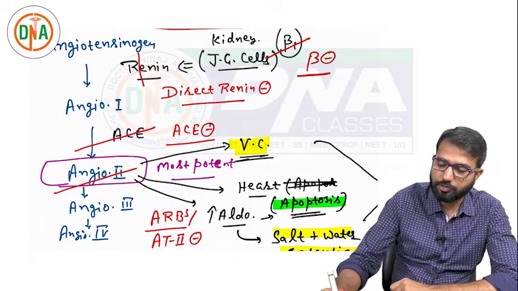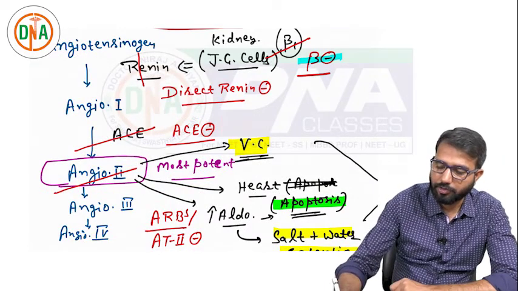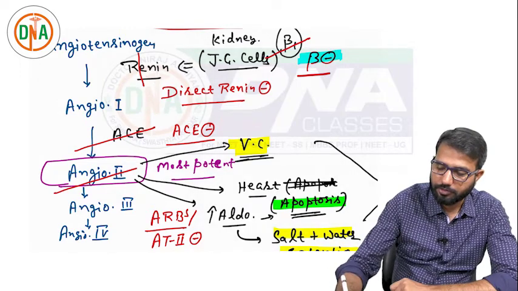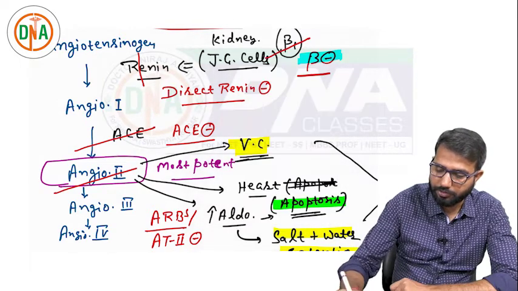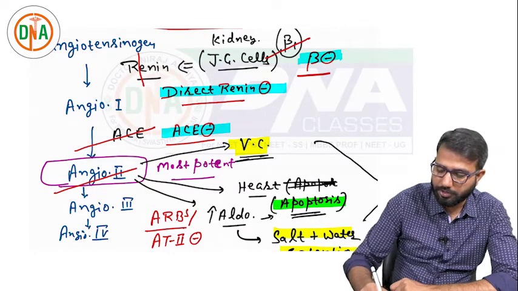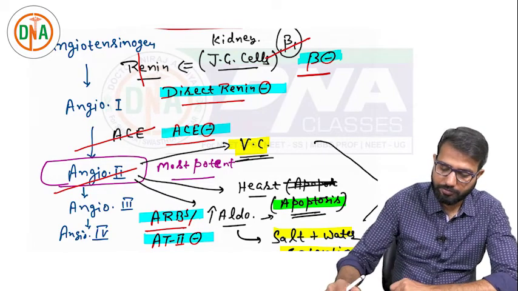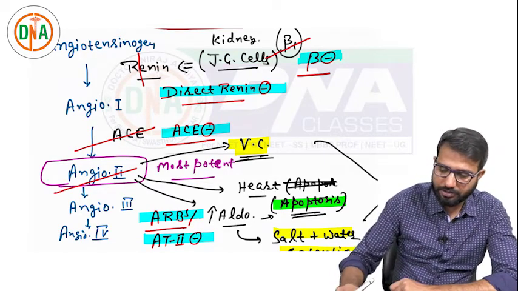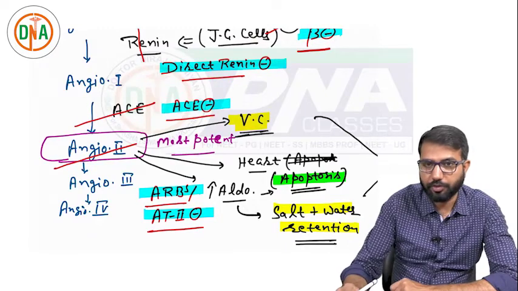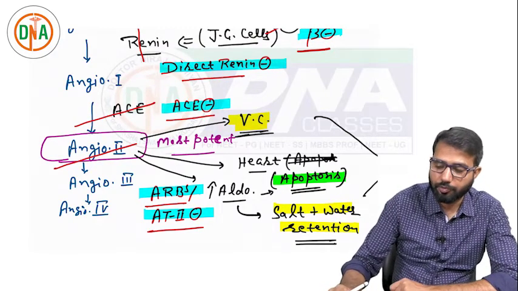One is beta blocker. First important is beta blocker. The second important in this category is direct renin inhibitor, then ACE inhibitor, and then ARBs or angiotensin II antagonists. So these are the drugs we will discuss. Angiotensin 3 and angiotensin 4 are not important. They have a very mild effect. So mainly angiotensin 2 is important, which is the most potent.